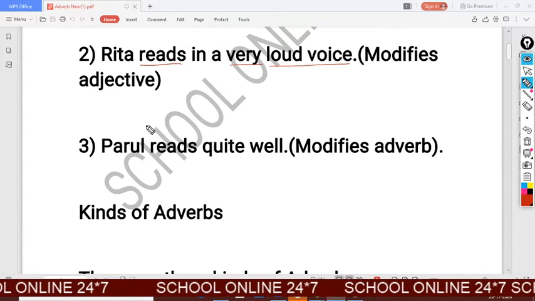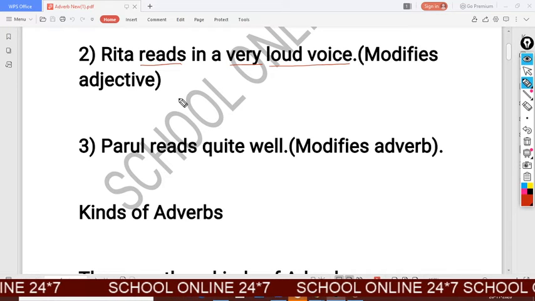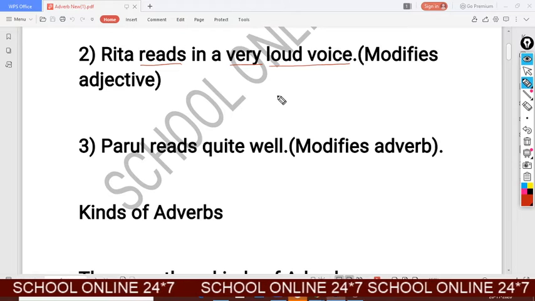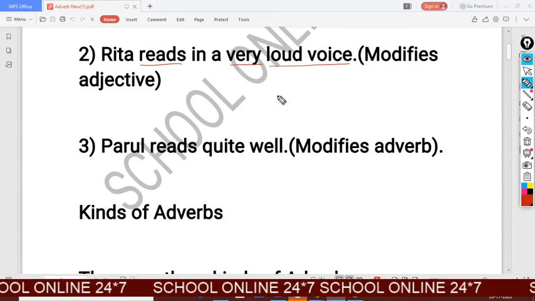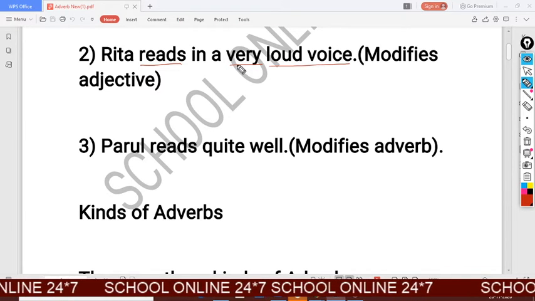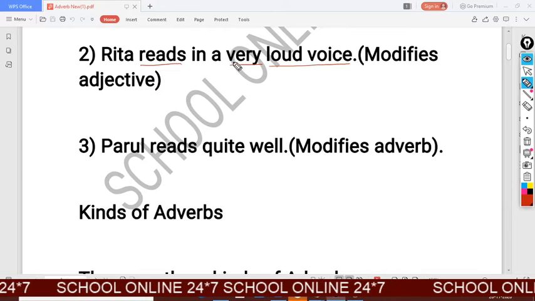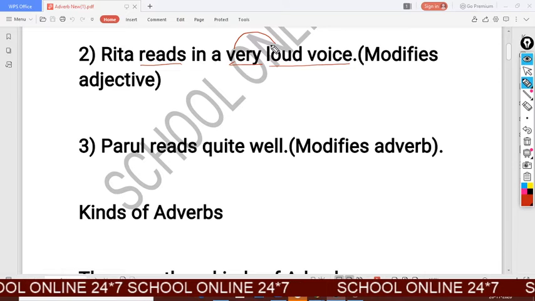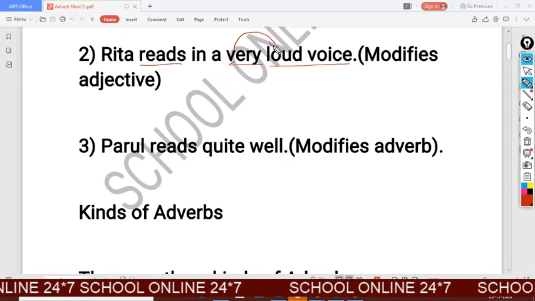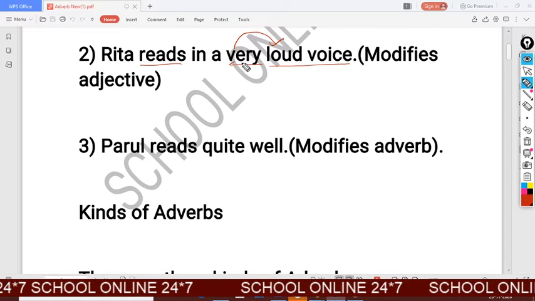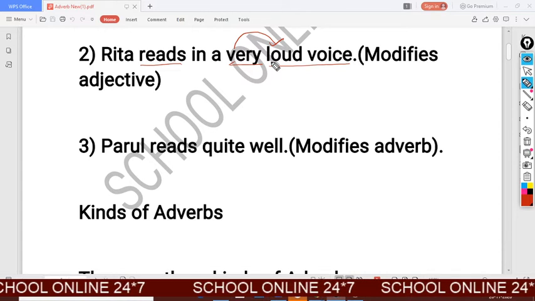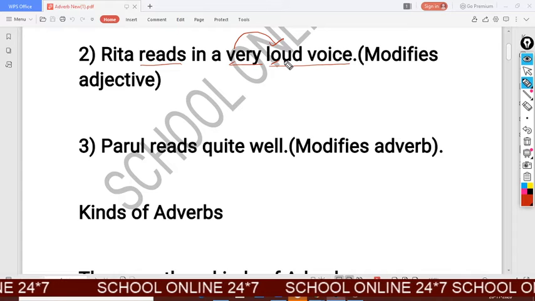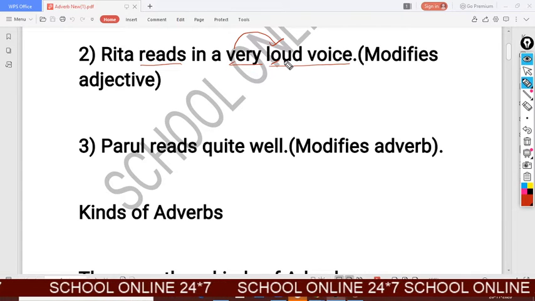How does she read? She reads loud. Here loud is an adjective. So how does she read? Very loud. Here very is an adverb which modifies the adjective loud. So it is also another example of adverb.